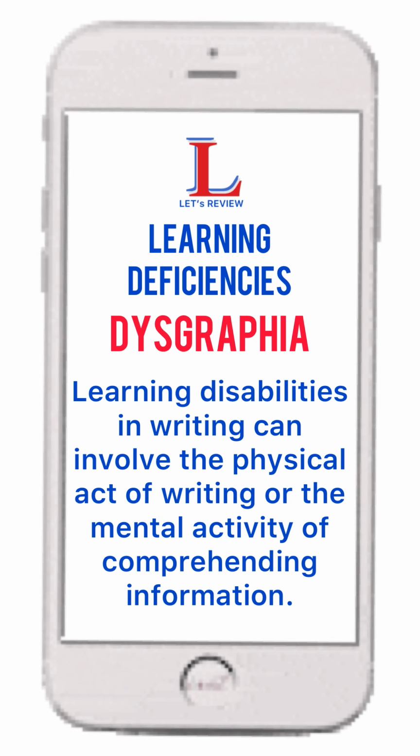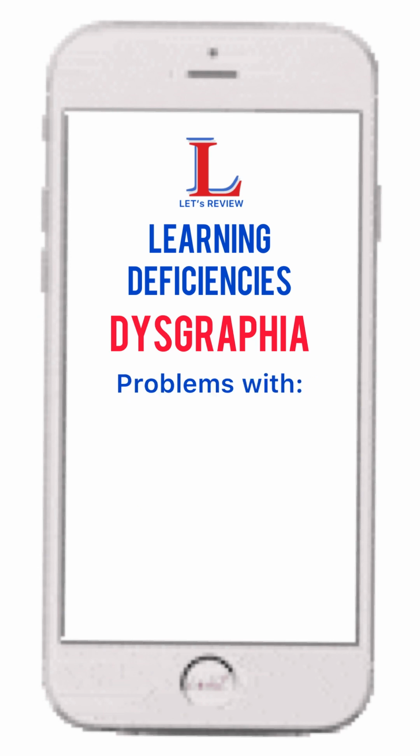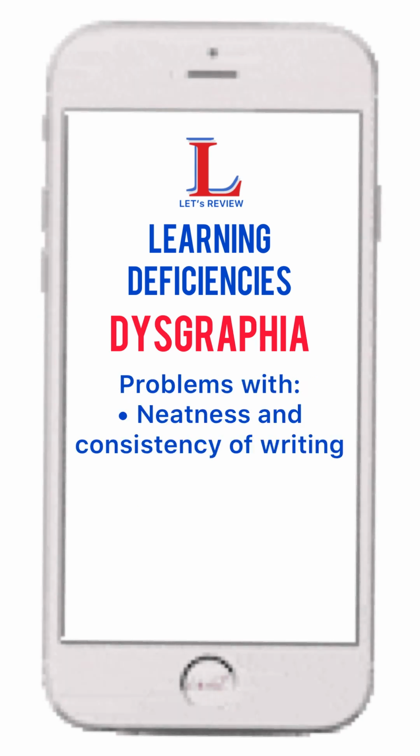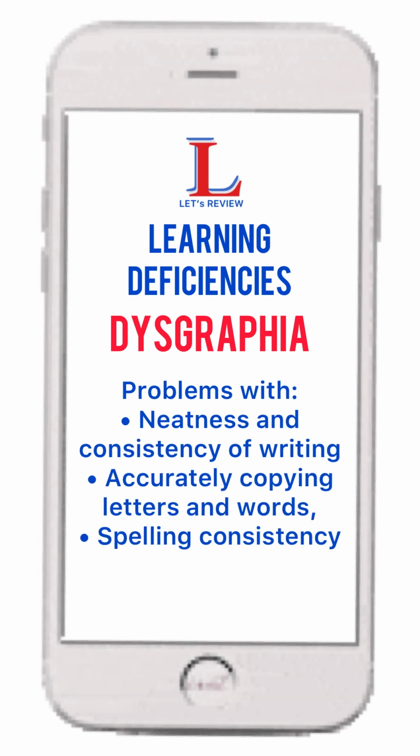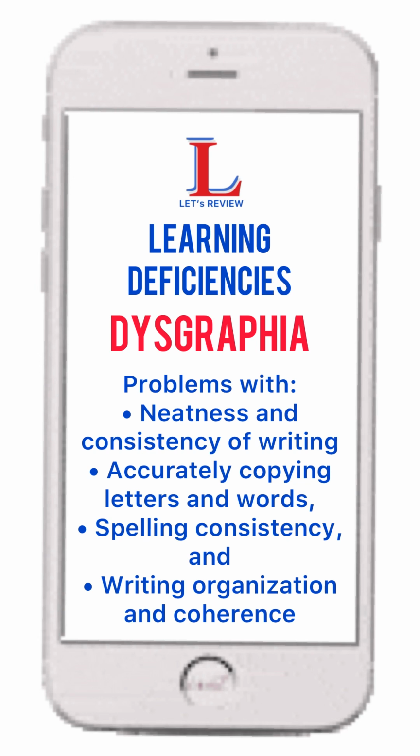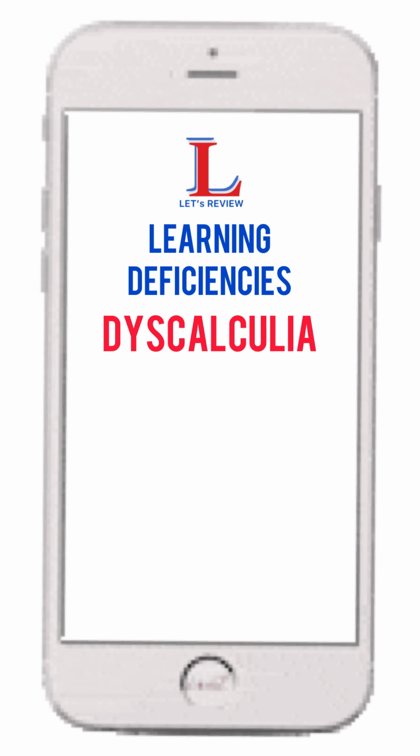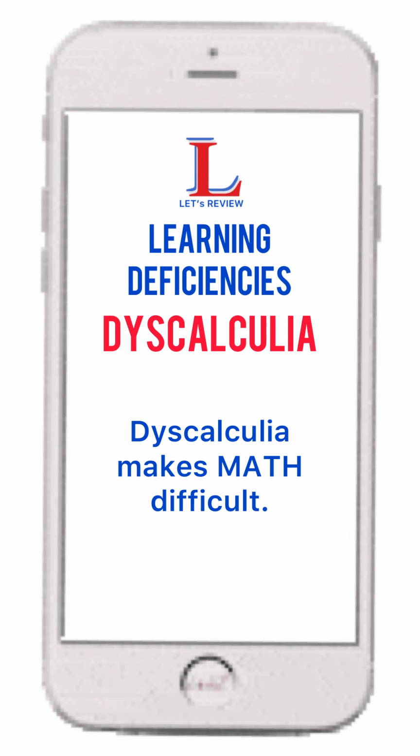Learning disabilities in writing can involve the physical act of writing or the mental activity of comprehending information. Writing disability includes problems with neatness and consistency of writing, accurately copying letters and words, spelling consistency, and writing organization and coherence. Dyscalculia. Dyscalculia makes math difficult.